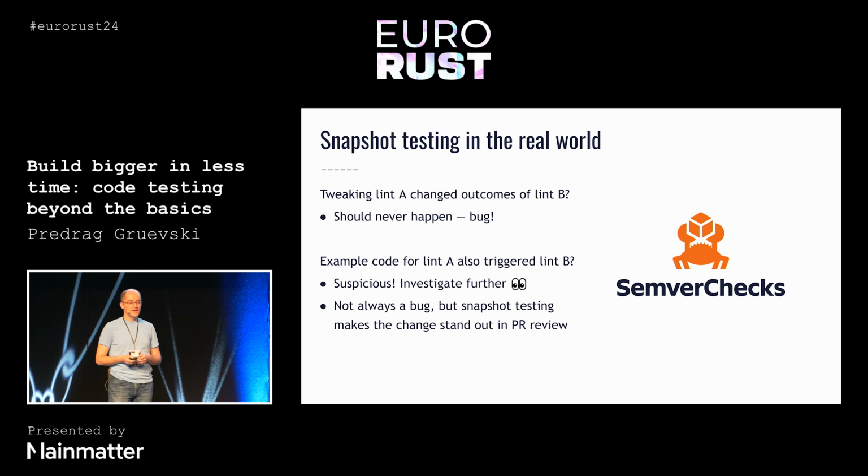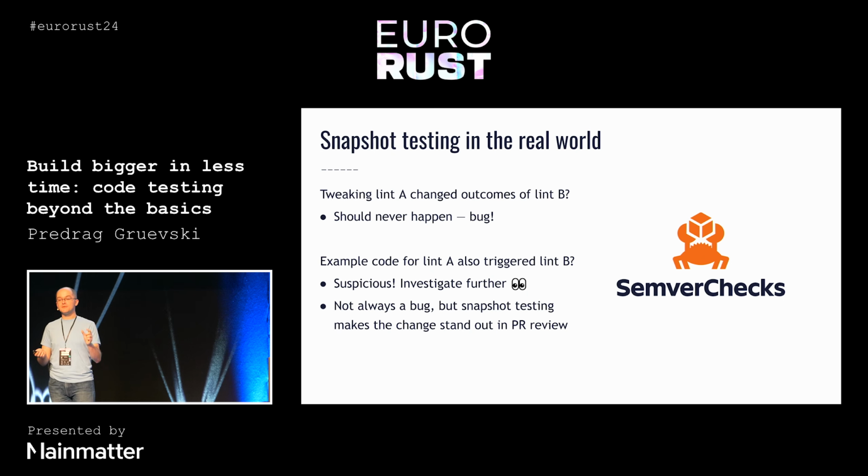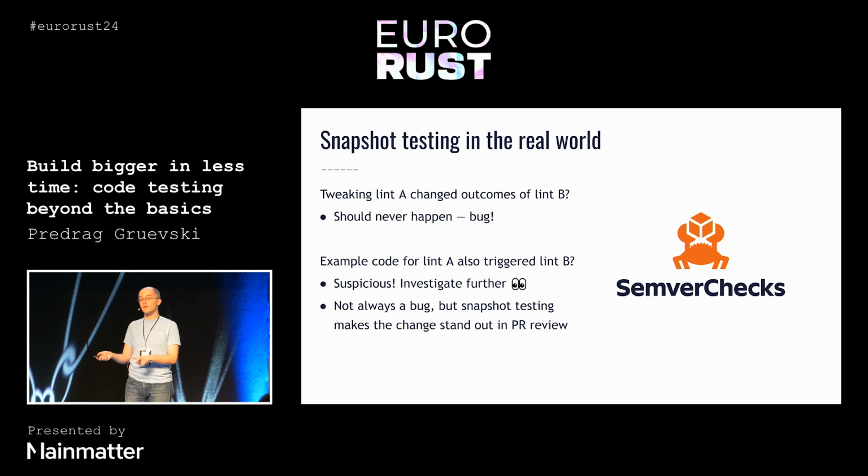Another example is when implementing a new lint, we write some example code just to make sure that the lint catches the stuff that we intended it to catch. But every so often we find that the same example code actually triggers another lint as well. Is this a bug? I don't know. Sometimes it is, sometimes it isn't. And snapshot testing just allows us to have a point in the development process to have this conversation. Did we expect this to happen? Is this a problem? The answer is sometimes yes, sometimes no, and we will make that judgment on a case-by-case basis.